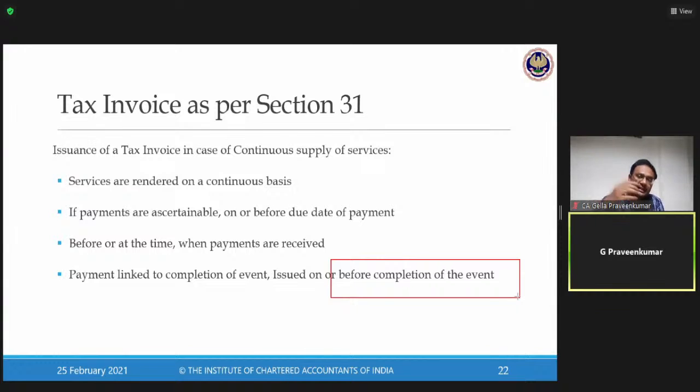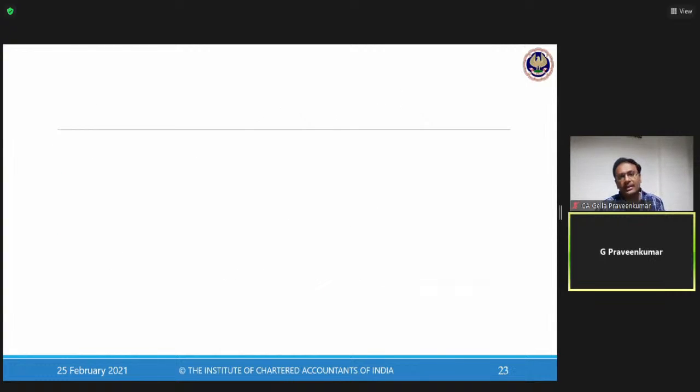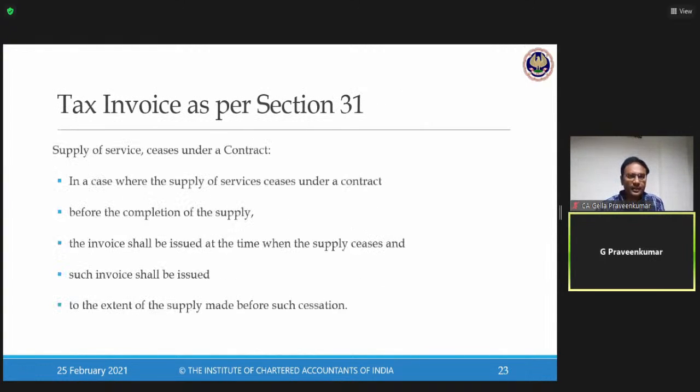So what is the value addition for us as chartered accountants? Provision of service, documentation. How do I ascertain the point in time when the event has been completed? This is how we need to interpret, we need to ensure documentation to ensure compliance with the law. Now, this provision says, look, under the contract, the services are getting completed, service is getting terminated.